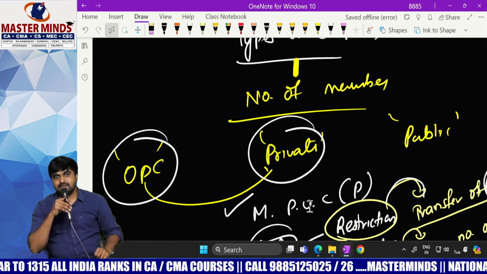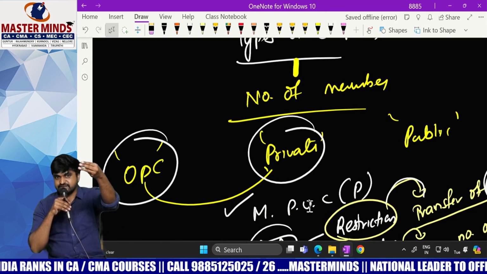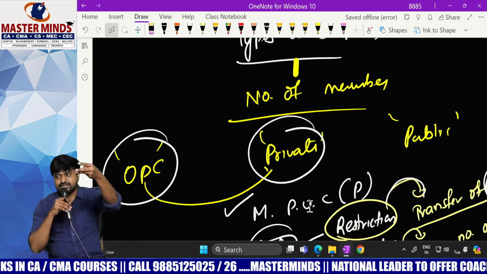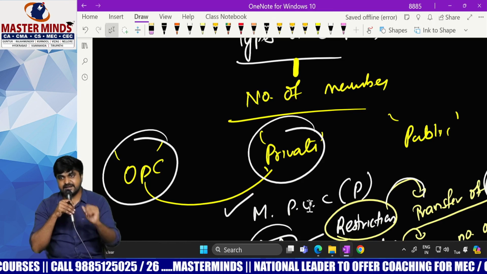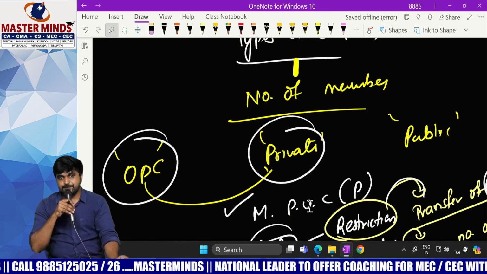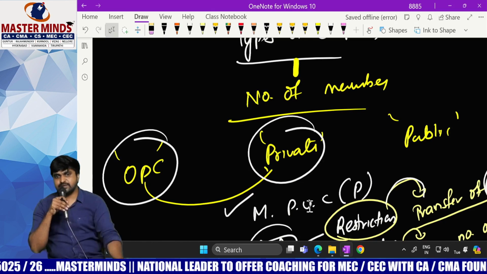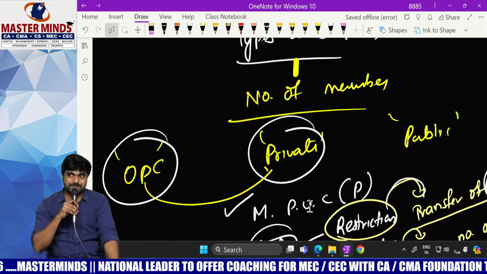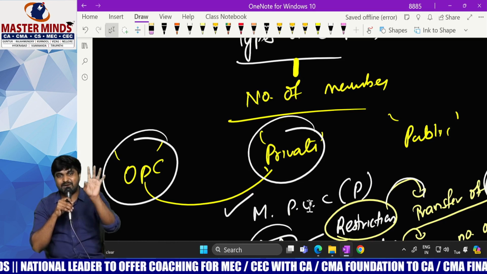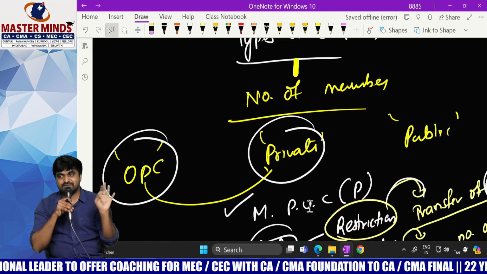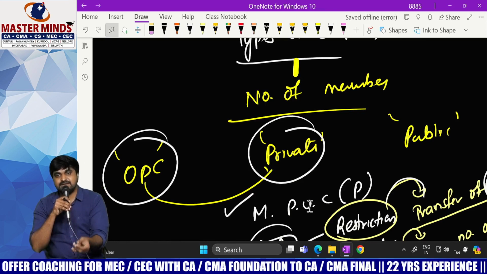Next one. Its articles, that is AOA, must contain 3 clauses. First one, restriction on transfer of shares, not other securities, only shares. Second point, limitation on maximum number of members, that is up to 200 only, except OPC. Sir, why except OPC? Because OPC is also a private company, but in case of OPC there will be only one person, not 200. That's why we need to say except OPC. In the remaining companies, the maximum number of members is 200.